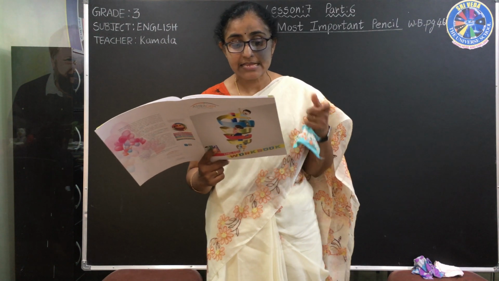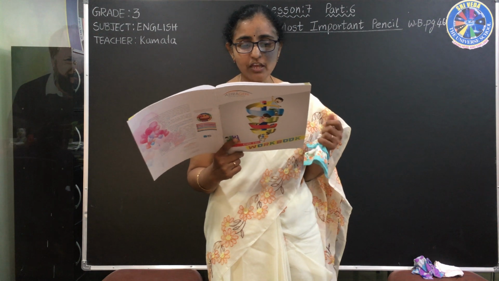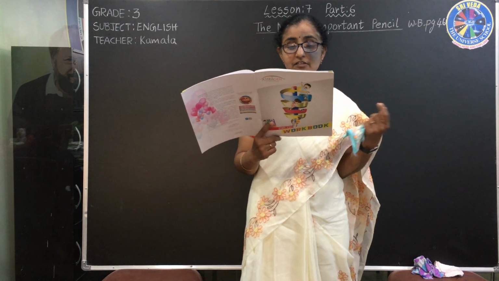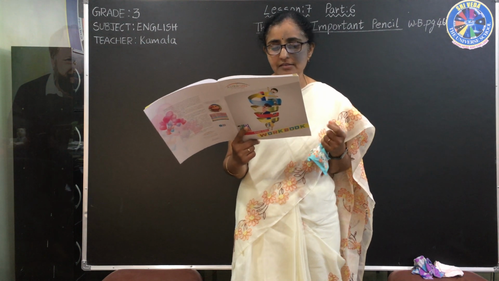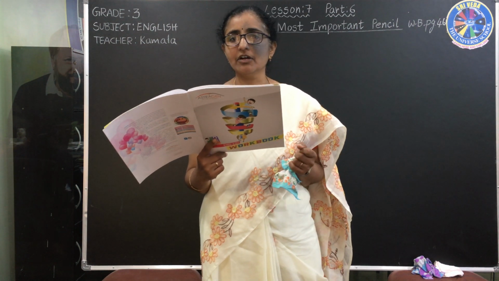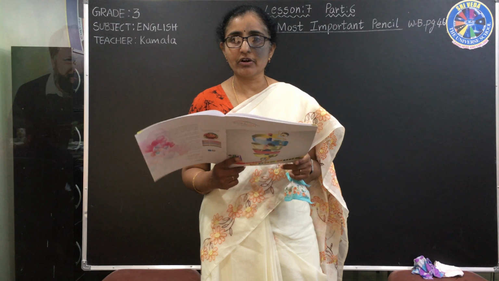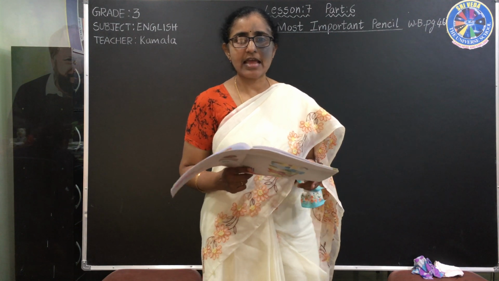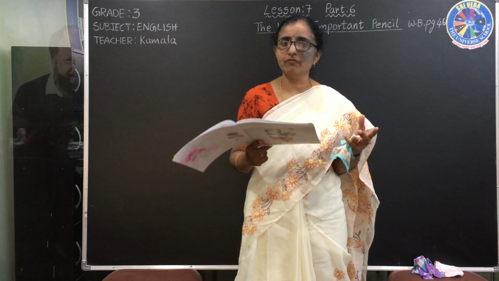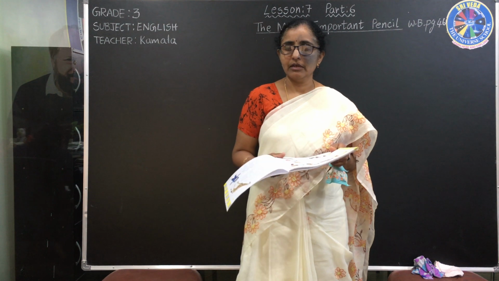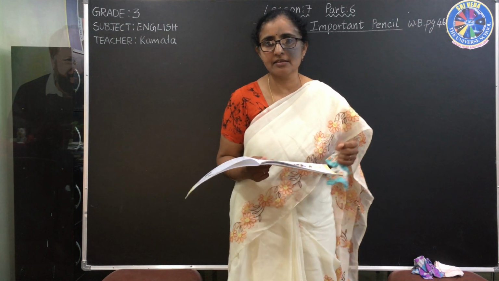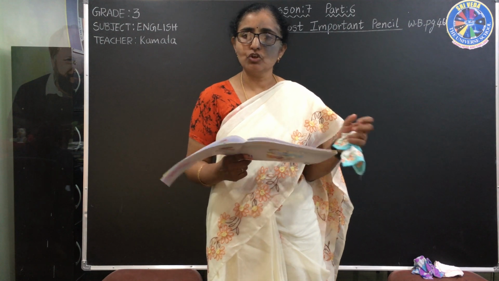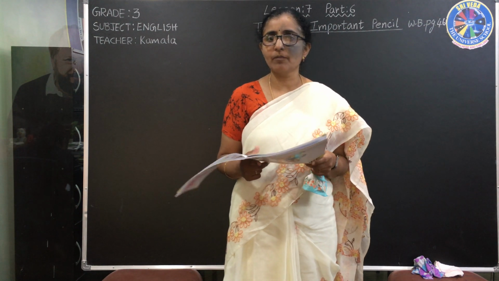Next, let us see the 7th one. Now here you have learned that the Vatican City is the smallest country in the world. Now they are saying Russia is the dash country in the world. Have you ever seen a globe or a world map? Do you know where the country Russia is? Do you know how many continents we have?